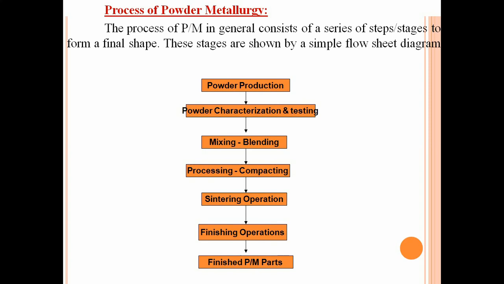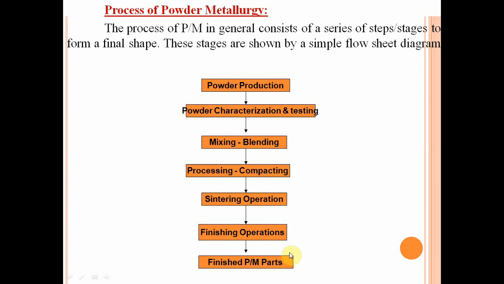Under the influence of heat, bonding takes place between the particles, and once cooled the powder gets bonded to form a solid piece, resulting in high strength, density and hardness. Heat treatment makes the particles bond together, and finally we get to the finishing operations.